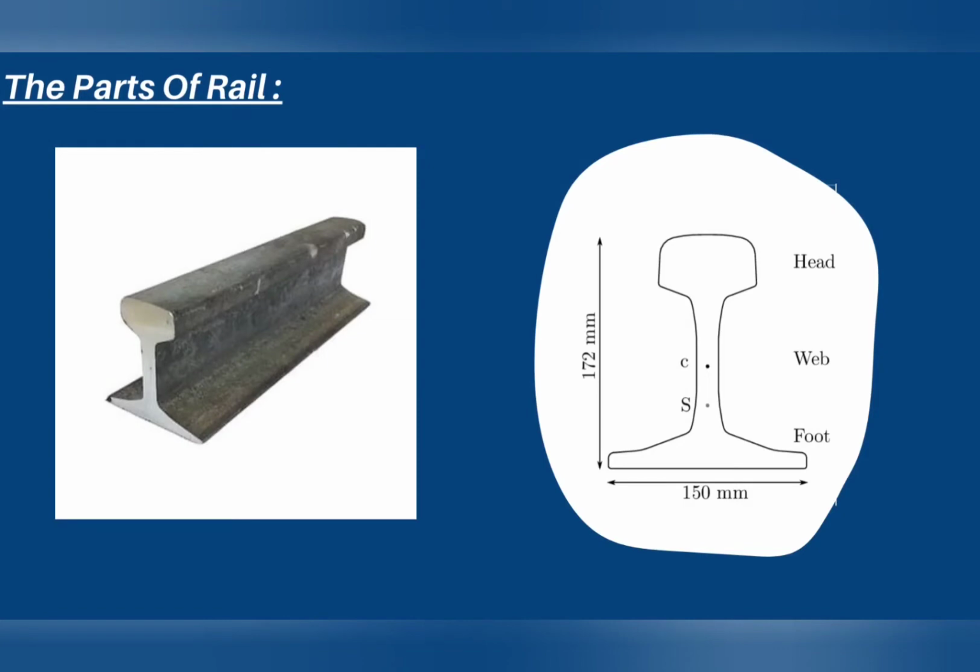This is an example of rail, and the parts of the rail. Up is the head, in the middle is the web, and the lower is the foot. And the height of the rail is 172 mm, and the width of the rail is 150 mm.